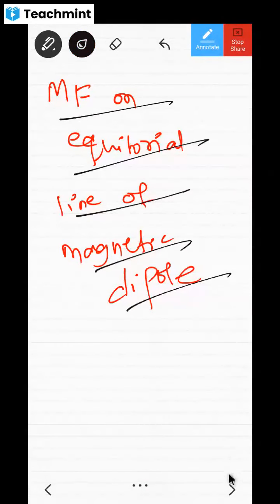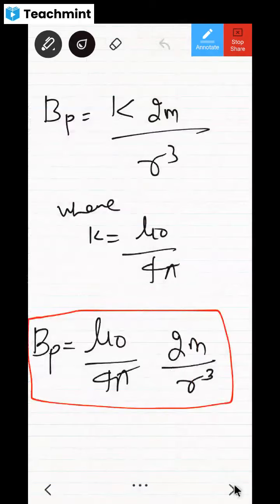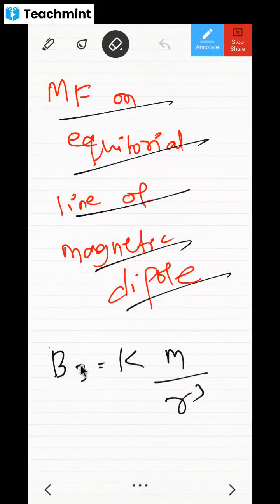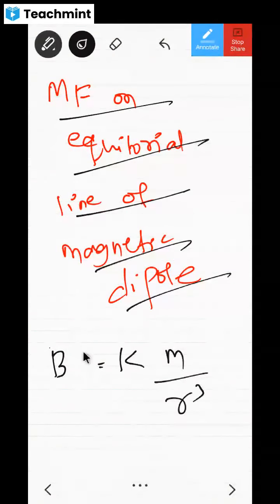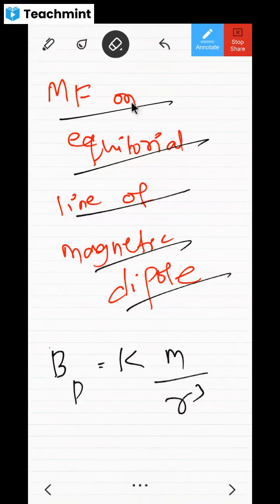Let me give you some hints. I'm not going to solve it. So what is the final formula you're going to get? Magnetic field on equatorial line of magnetic dipole. Everybody knows it, no? B_B is equal to K into M divided by R cube you will get, no? It is K into 2M by R cube. Here it becomes M by R cube, no? Because one component will be lost, or not? I mean, not B_B, the total net magnetic field at that point P. So whatever it is there, I'm going to get Km divided by R cube. Do you know this or not?